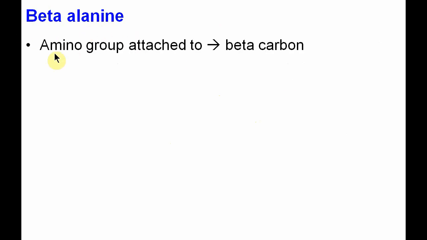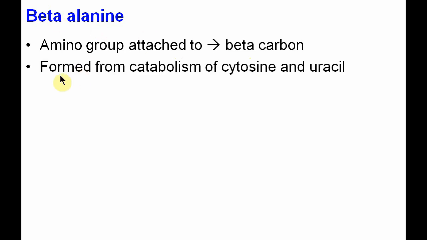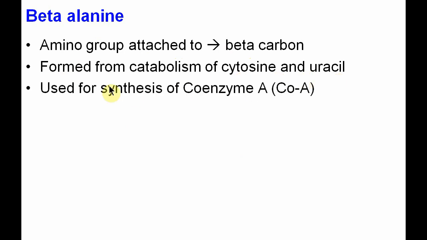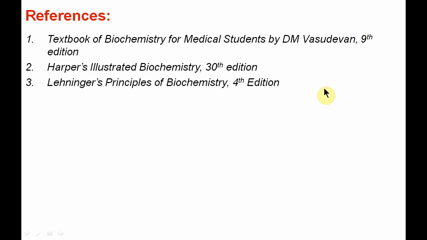Now an important point regarding beta alanine. The amino group in beta alanine is attached to the beta carbon, and that's why it is called beta alanine. It is formed from catabolism of cytosine and uracil, that is pyrimidine bases, and this beta alanine is used for synthesis of coenzyme A, an important compound that is the active form of pantothenic acid. So coenzyme A contains a portion of beta alanine. And these are my references for this presentation.